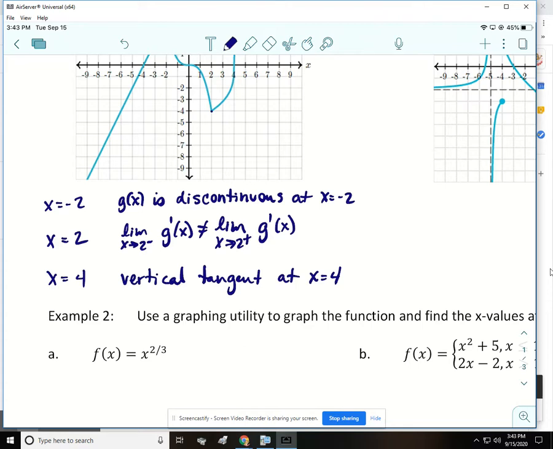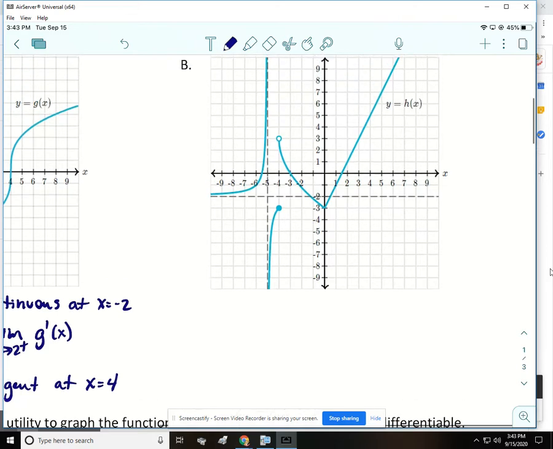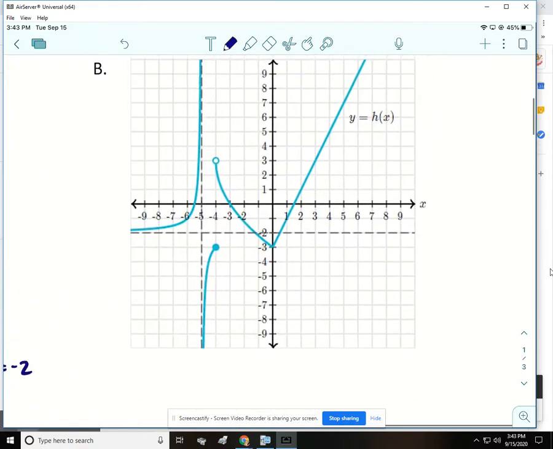All right, so you guys try to do B on your own. So this one is h of x. So just pause the video, try to do it on your own, and then pick back up.